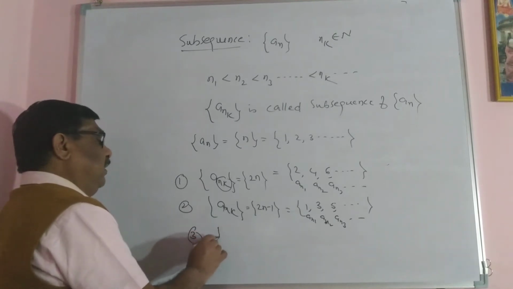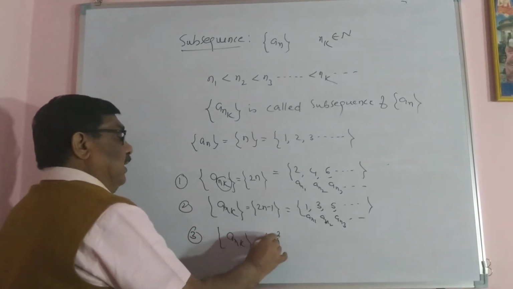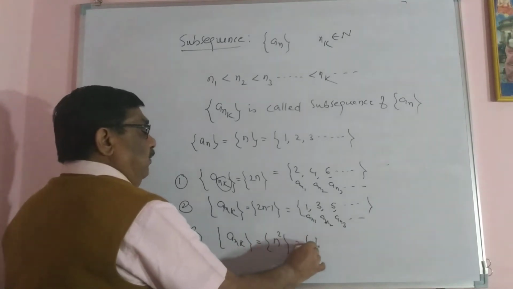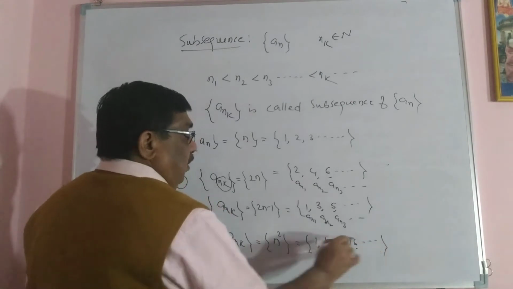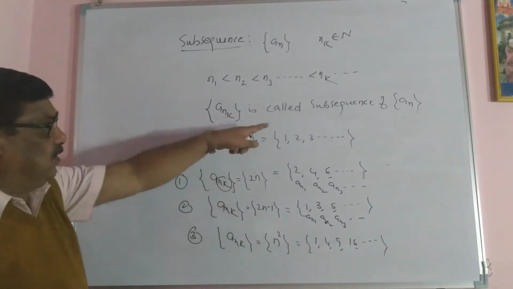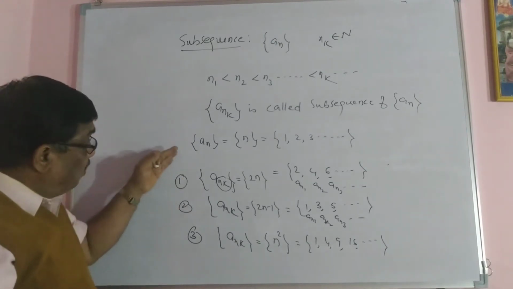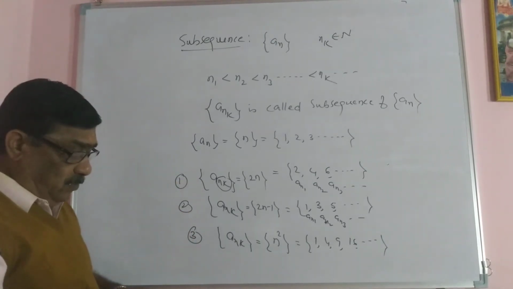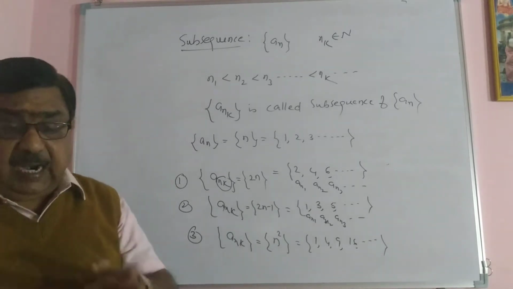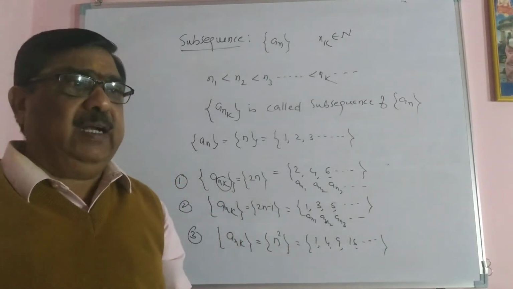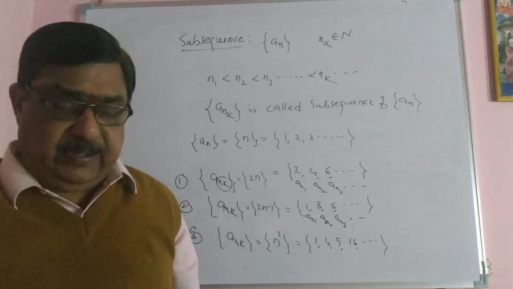Similarly, if I consider Ank equal to n square, meaning 1, 4, 9, 16 and so on. This is also a subsequence of the same sequence An. These are all subsequences. Subsequence is nothing but a few elements under a certain condition that we have collected in another sequence. That sequence is called a subsequence of the given sequence.